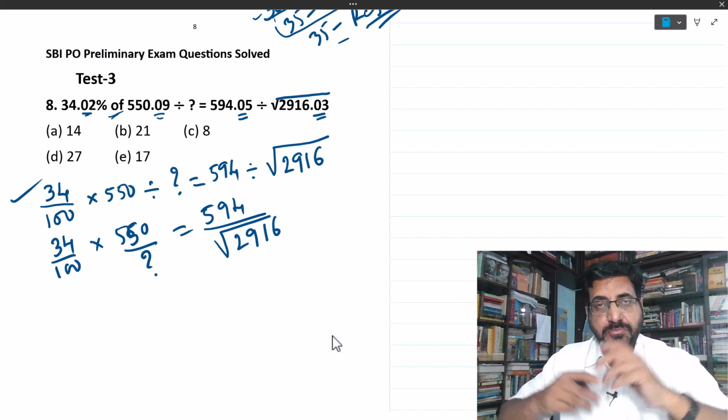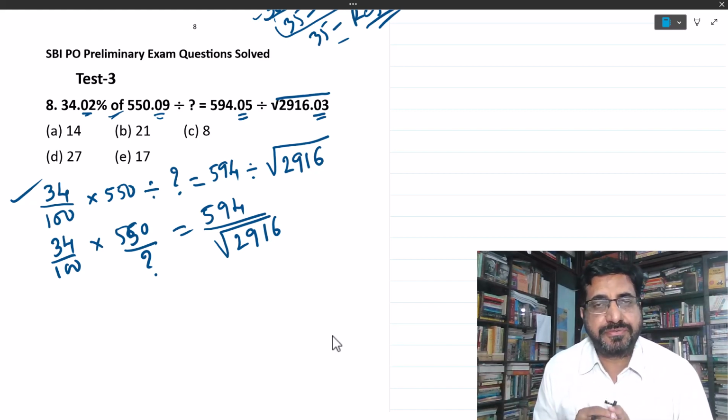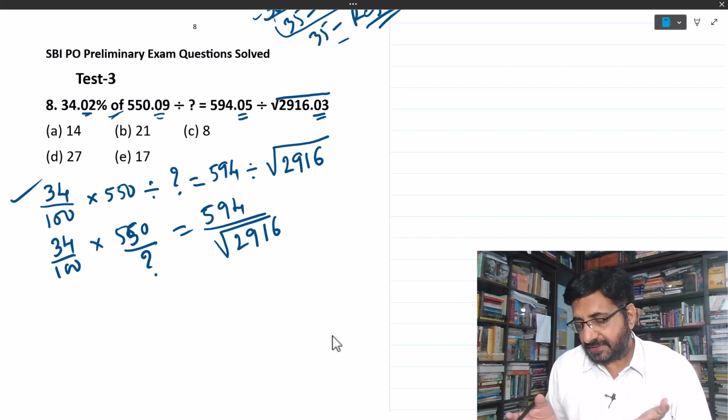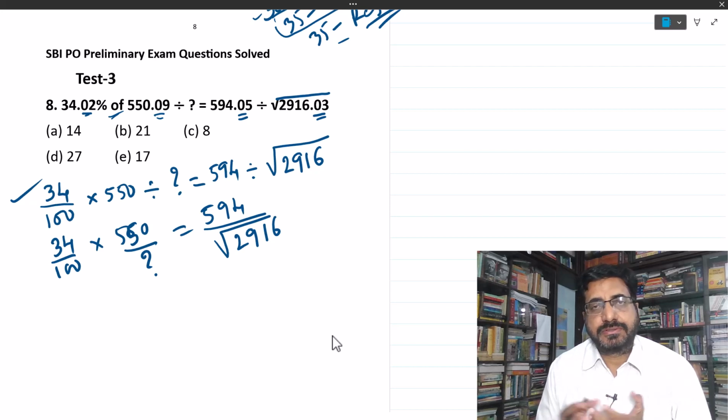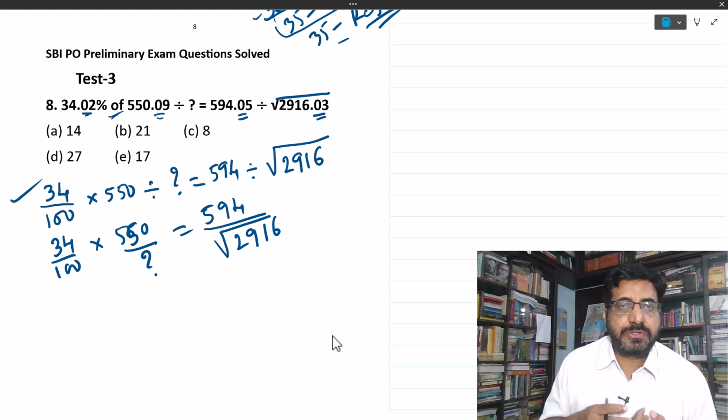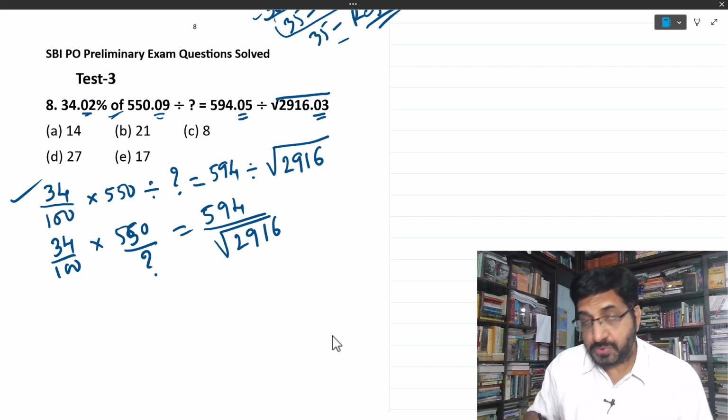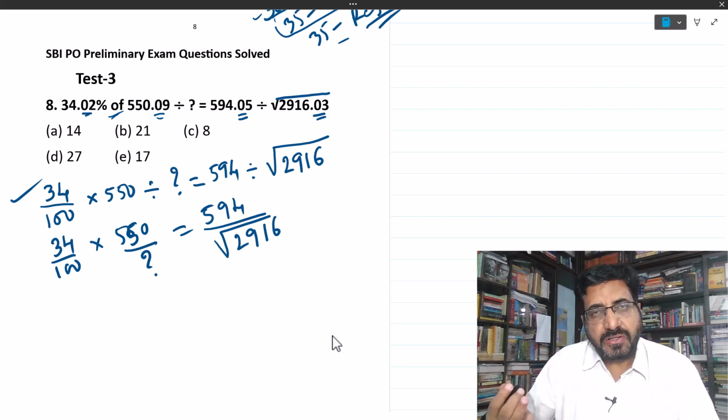Whenever you come across such a big number, if it is square root of say 25, then square root will be 5. If it is 100, then square root will be 10. But it is 2916. It's a quite big number. So instead of going for long method, I am teaching you shortcut method.